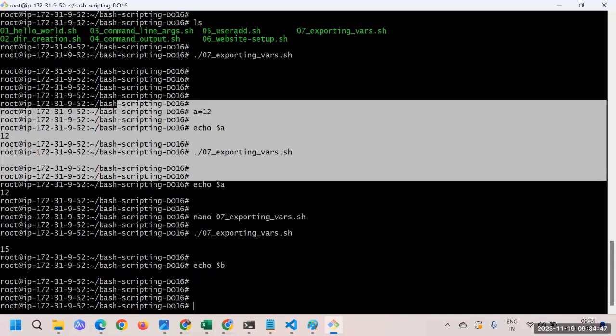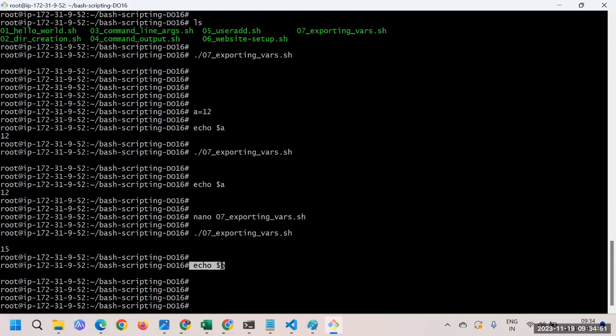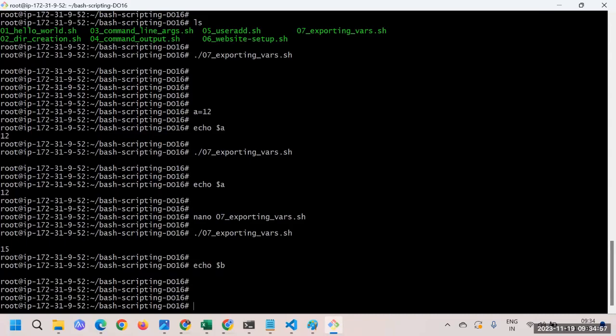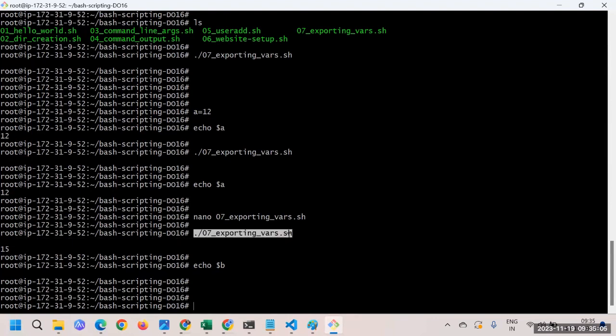Right now we are logged in and executing commands, and all these commands are executing in a global session. Now when you export any variable here, your child shell will be able to access it. Whenever you create a new script, that new script will be able to access the variable.